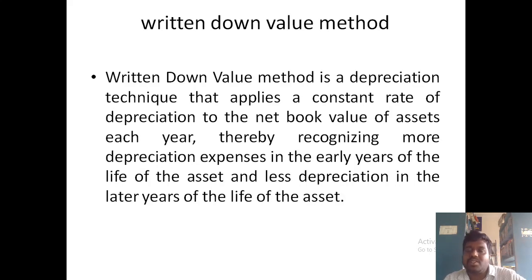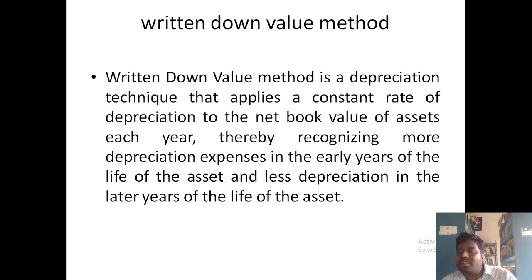Next, the written down value method. The written down value method is a depreciation technique that applies a constant rate of depreciation to the net book value of the asset each year. Suppose we are purchasing an asset for 1 lakh rupees and we go with a constant rate of depreciation of 10 percent. The 10% depreciation is given on the net book value, which is 1 lakh rupees. How much is reduced? 10,000 rupees. So 1 lakh minus 10,000 gives 90,000 rupees.